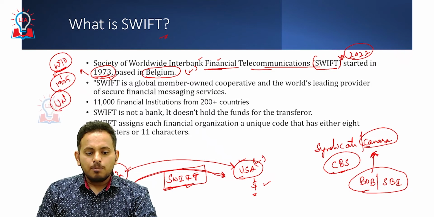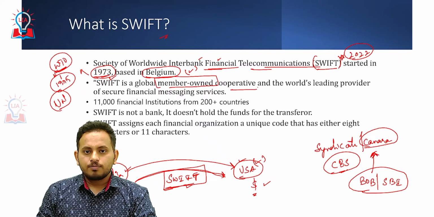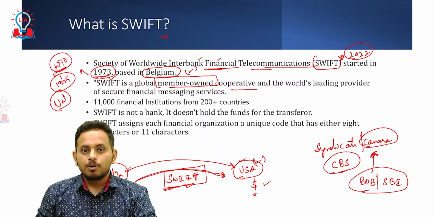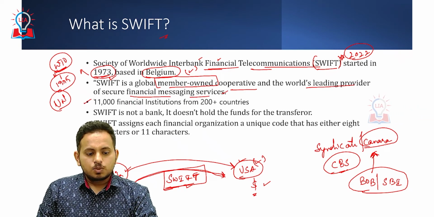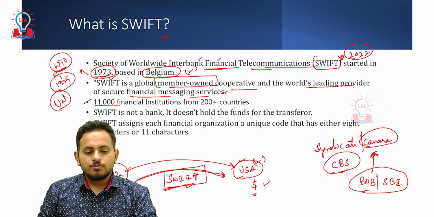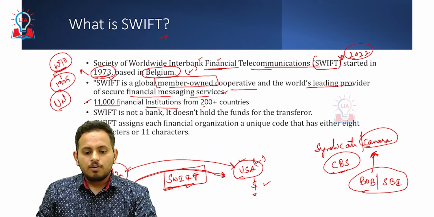SWIFT is a global member owned cooperative. Okay, SWIFT is a member owned cooperative and the world's leading provider of secure financial messaging services. Okay, we have understood this. SWIFT connects 11,000 financial institutions as of now from around 200 countries. Okay, this is the extent of SWIFT.